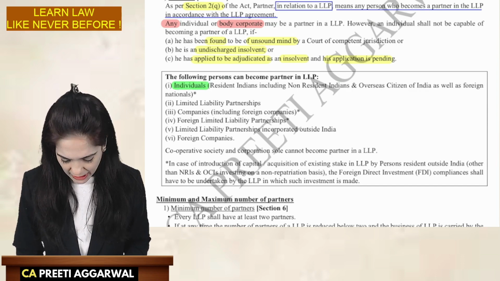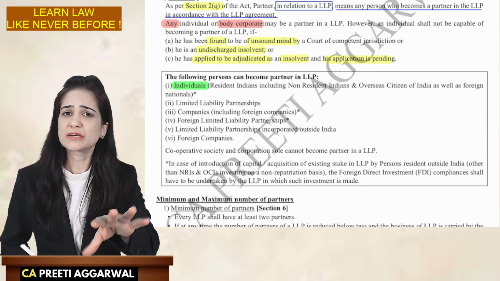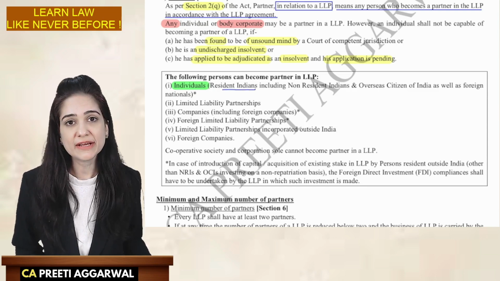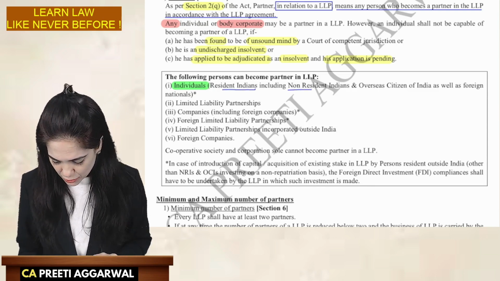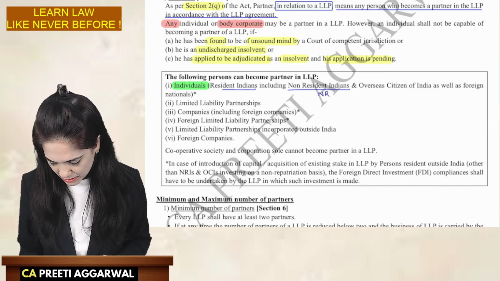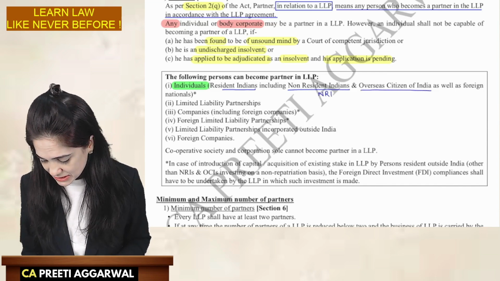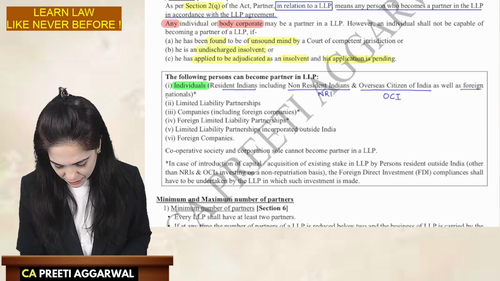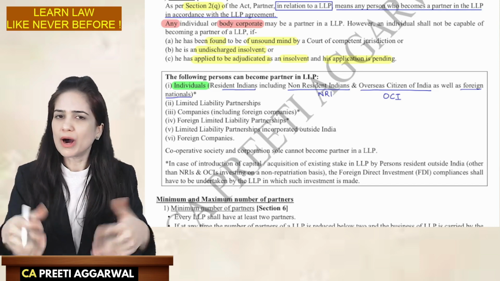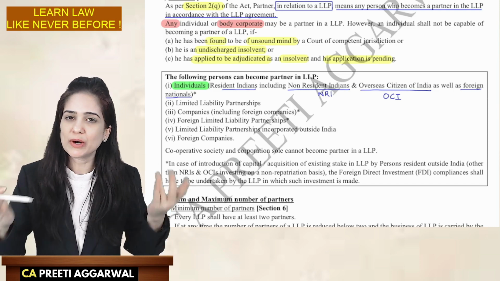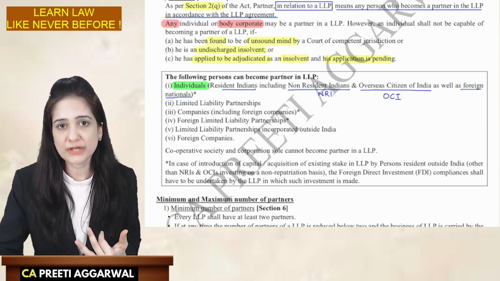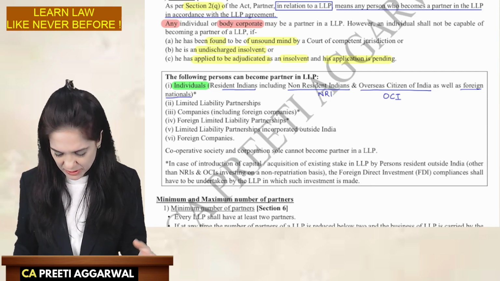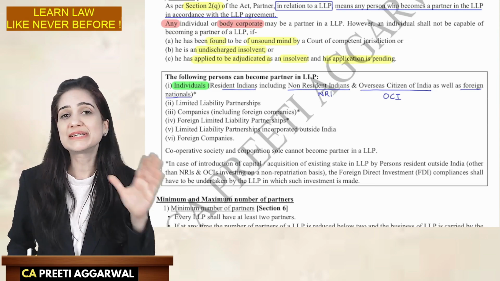Yes, an individual can become a partner in LLP. Now, this individual includes resident Indians. Resident means they are staying in India. It also includes a non resident Indian, NRI, overseas citizen of India, OCI, as well as foreign nationals. So you are an individual. It doesn't matter whether you are an Indian citizen, whether you are a foreign national, whether you are a non resident Indian. Now, what is the difference between NRI and overseas citizen of India?